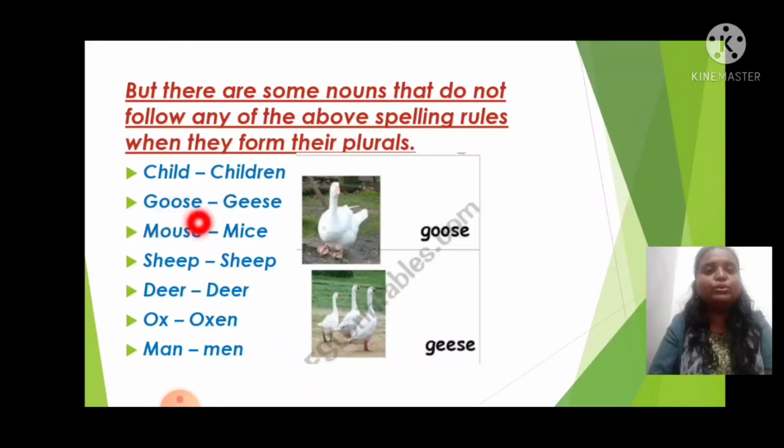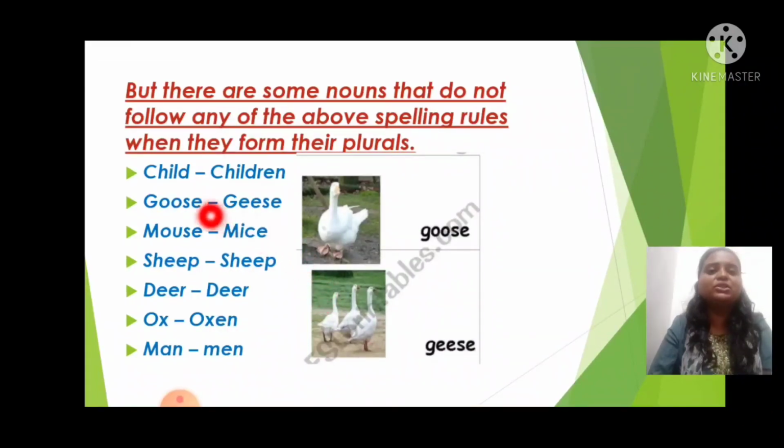Okay, goose, geese. So what is goose? Just like a duck, it appears. Goose, geese. Mouse, mice. Sheep, sheep only, no sheeps. Deer, deer only, no deers. Ox, oxen. Man, men.